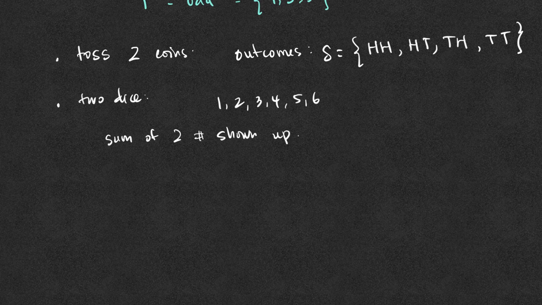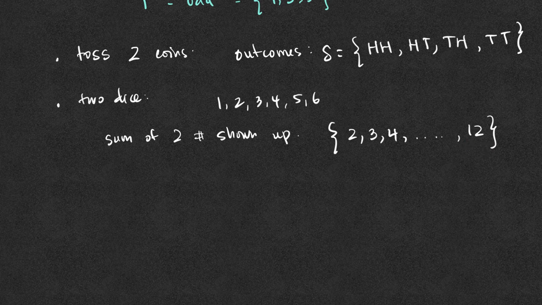Then in this case, the smallest number will be 2 because the smallest number in each die is 1. And so if we get a 1 and a 1, then the sum is 2. If we get a 1 and a 2, then the sum is 3. If we get a 2 and a 2, then the sum is 4, all the way to 12. And we get a 12 when the dice show up 6 and 6.